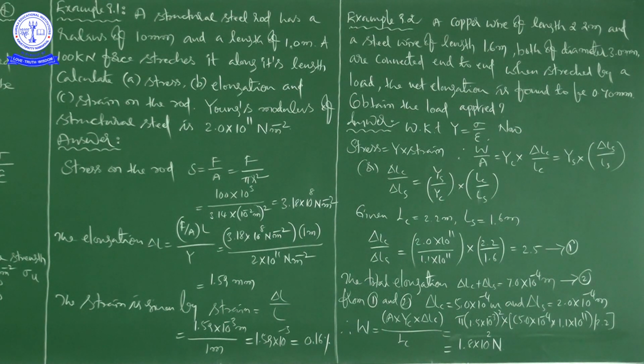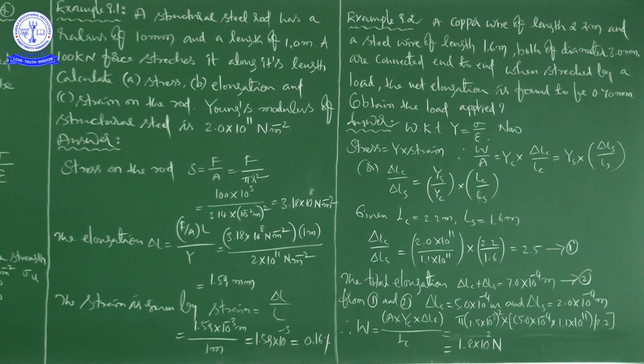When stretched by a load, the net elongation is found to be 0.70 millimeter. The net elongation means the elongation in copper plus the elongation in steel. Finally, he is asking us to obtain the load applied. We know that Y is equal to sigma by epsilon, or E, whatever the notation, that represents strain.